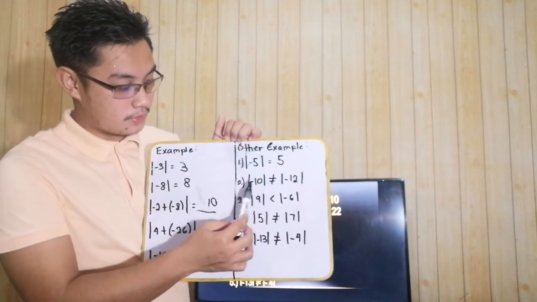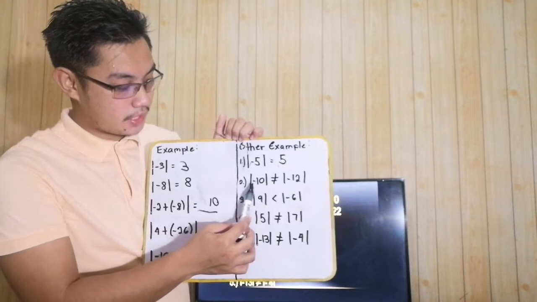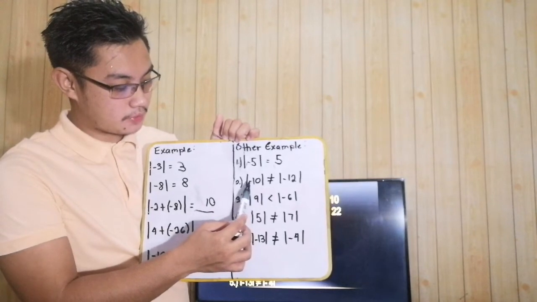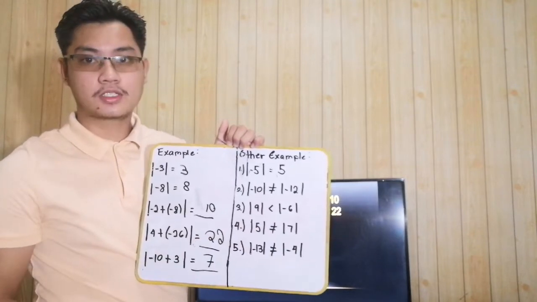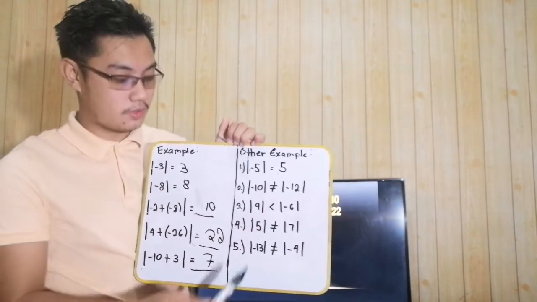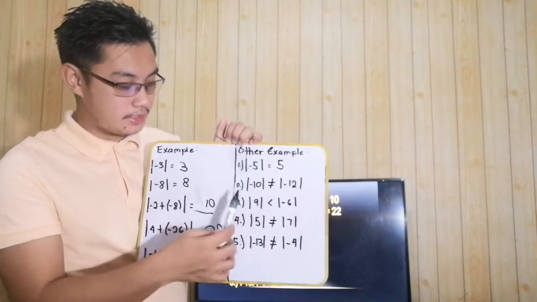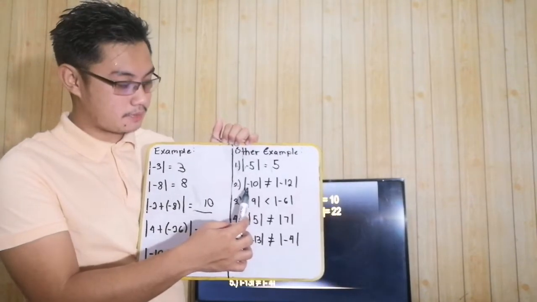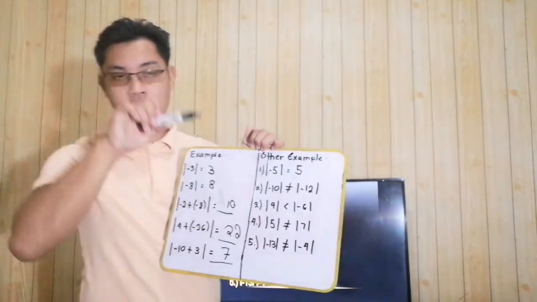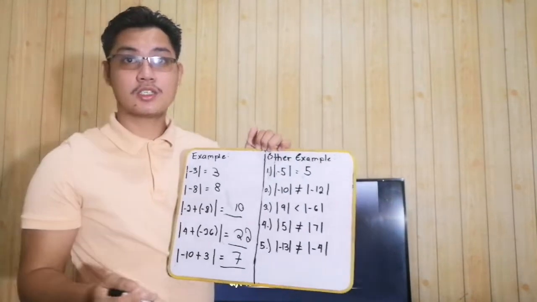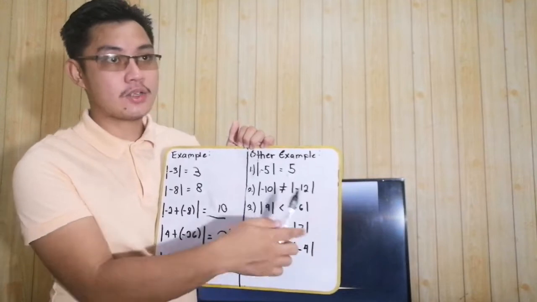Number 2. Absolute value of negative 10 is not equal to absolute value of negative 12. True or false? Again, absolute value of negative 10 is not equal to absolute value of negative 12. True or false? It is true. Bakit? Hindi, not equal talaga siya.